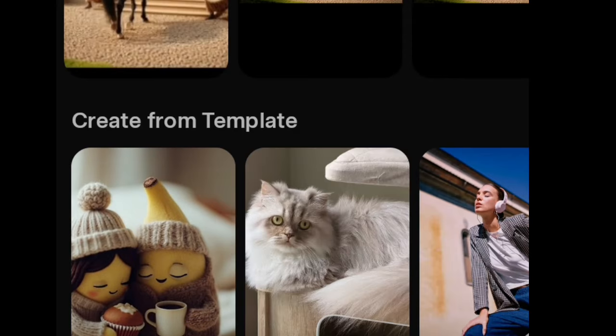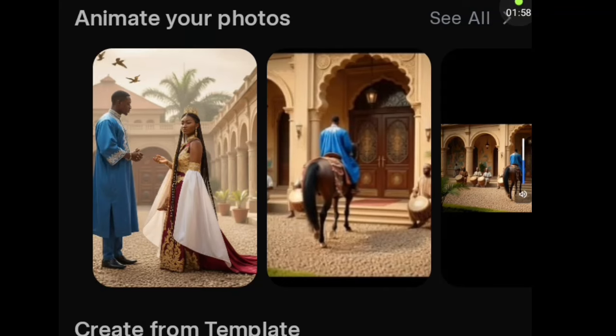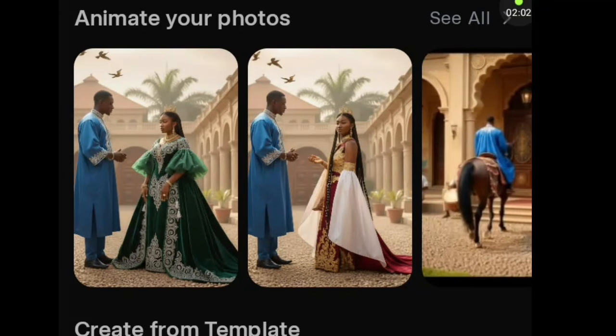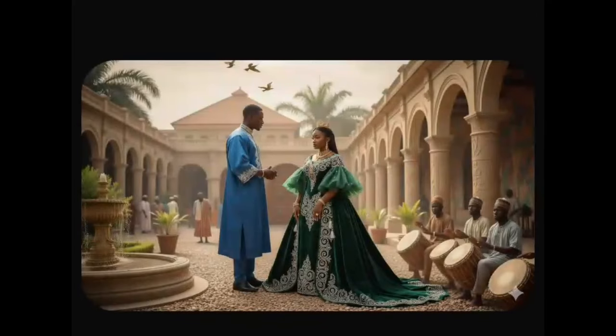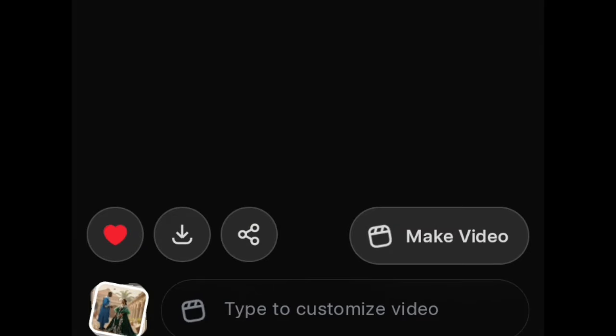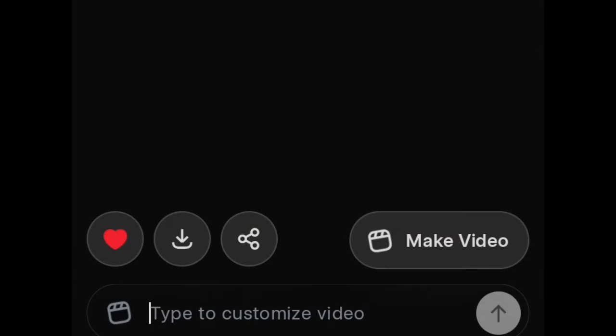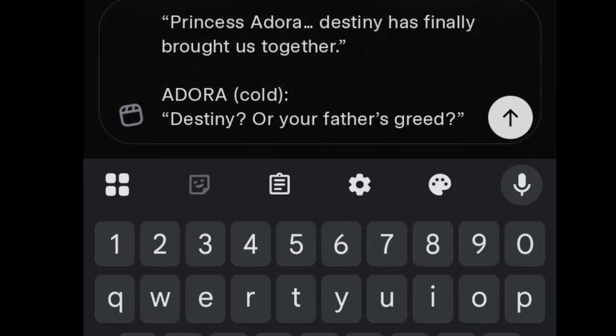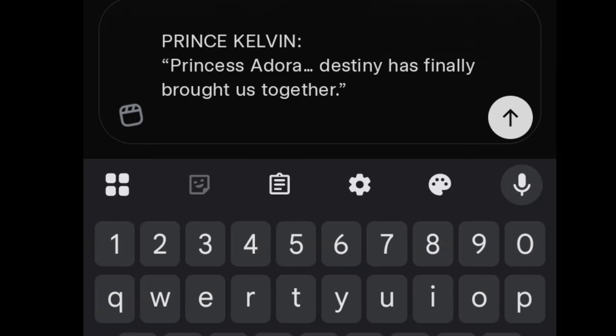So now over here in our GROK AI, we need to look for that image. Look at the one we are using, this one where she's wearing green. I touch on the image, and the image will now come over here and load, ready for me to put in my prompt. Down to this place where they write type to customize video, I touch this place and then I paste my prompt that I copied from ChatGPT, which is the dialogue between the two princes.